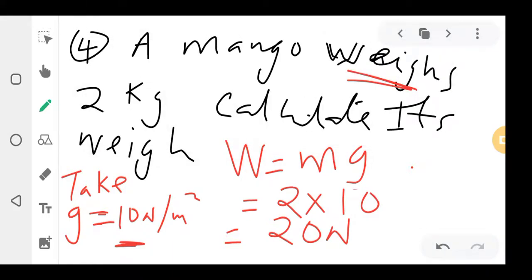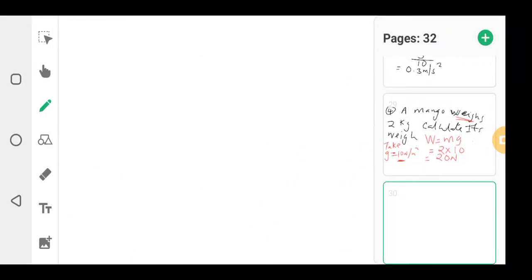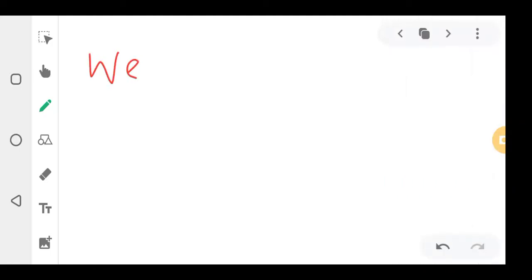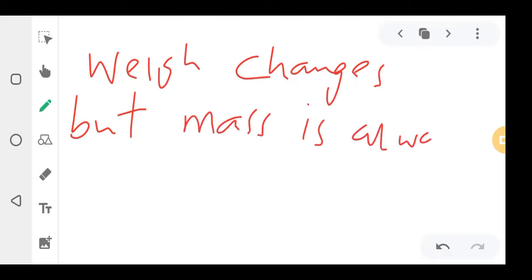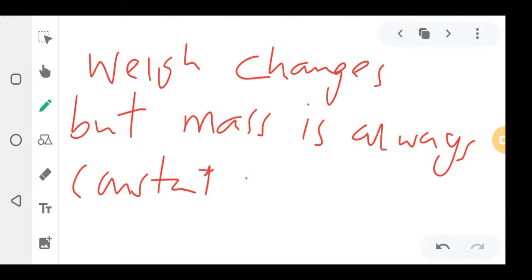Okay? And one of the things you know about weight, guys, weight changes, but mass is always constant. Weight changes, sorry. This is just notes. Weight changes, but mass is always constant.